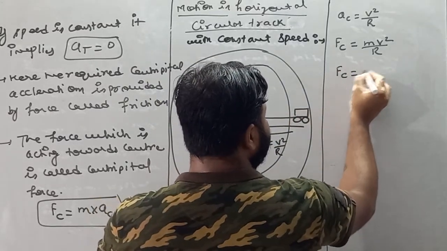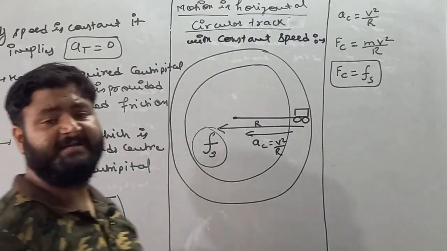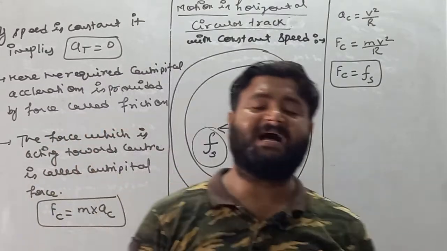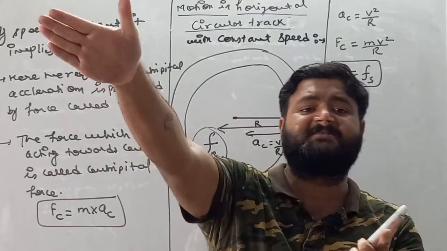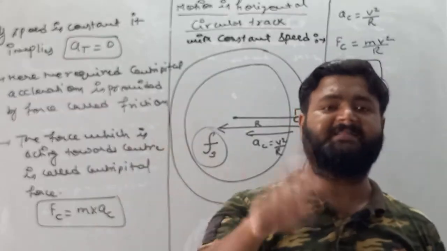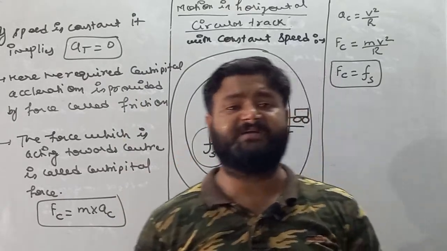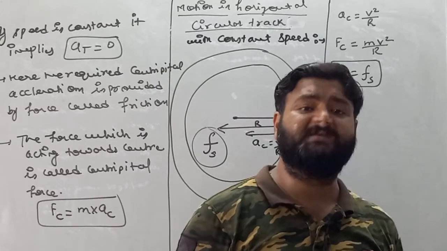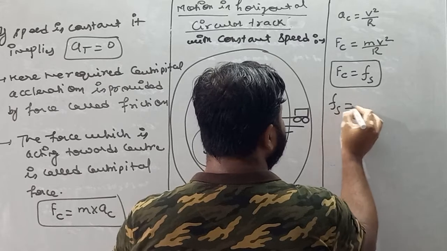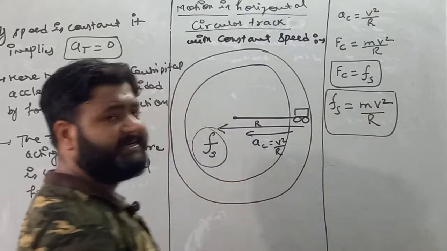So instead of centripetal force, we can write Fs. Fs means frictional force, and its nature is static, as the car is moving smoothly, or we can say the car is not skidding. If the car skids on the road, then the nature of friction is kinetic, but if the car is moving smoothly, then the nature of friction is static. So instead of centripetal force, we can write static friction, because this static friction can provide the required centripetal force.